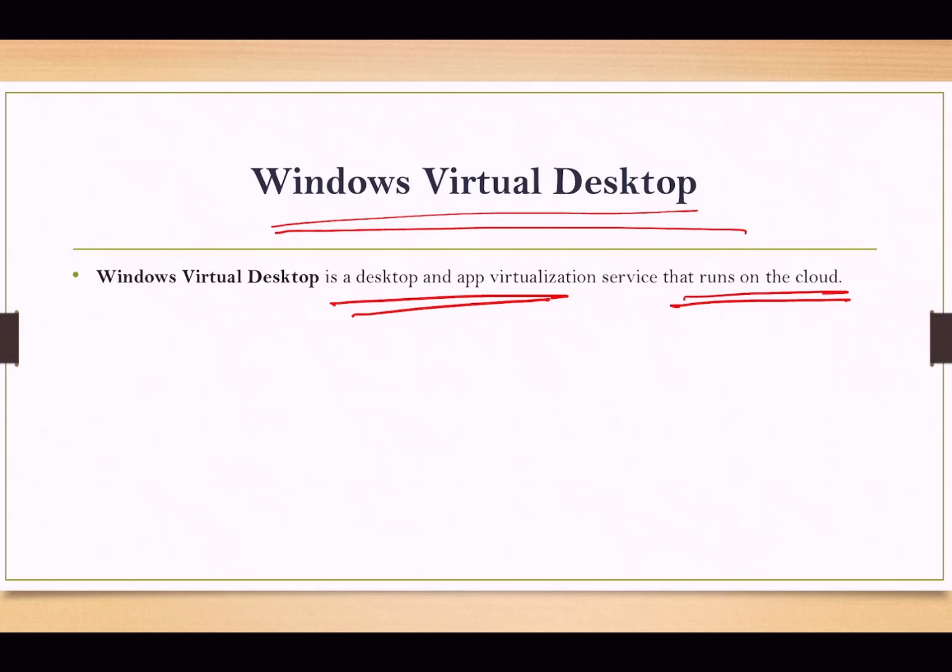That can be used on a sharing basis as well. Similarly, you can also have your own virtual desktop. It's easy to create and easy to delete as well, meaning decommissioning. So management of these things is very easy.